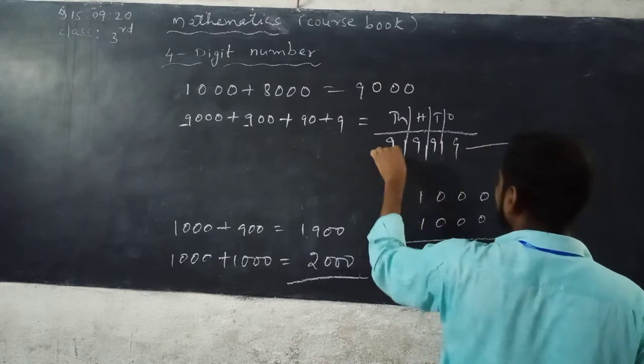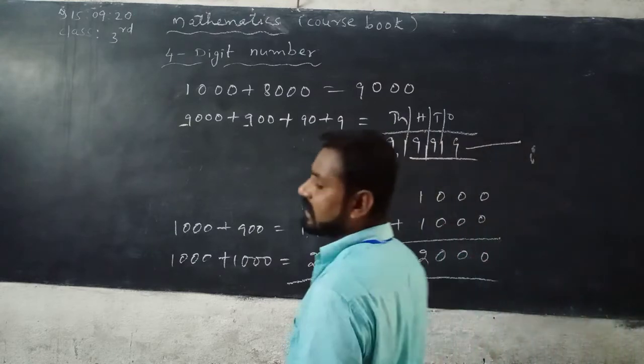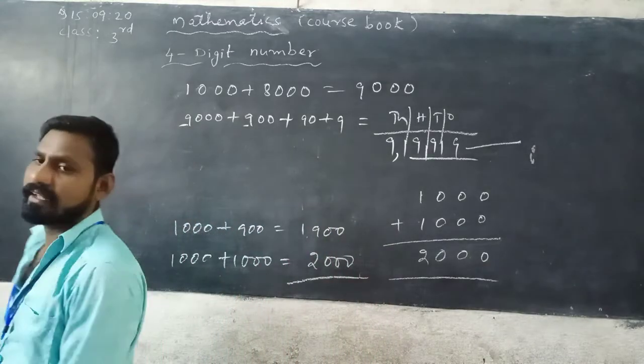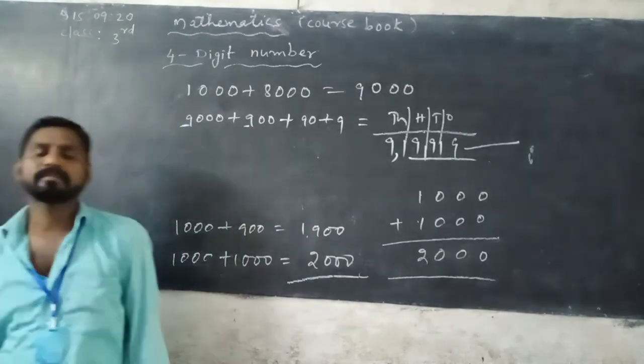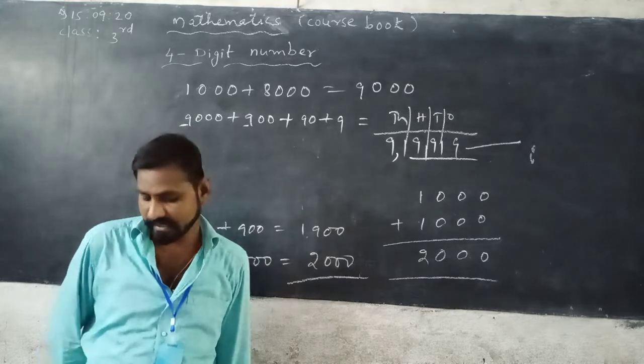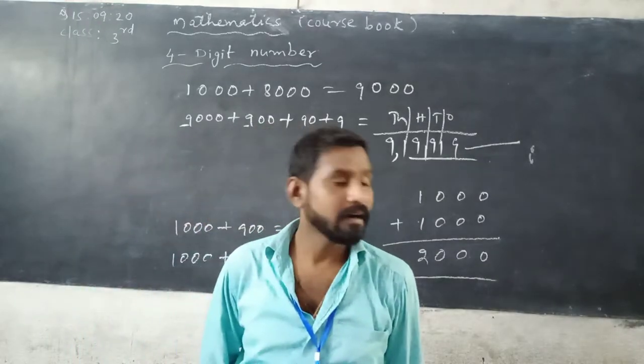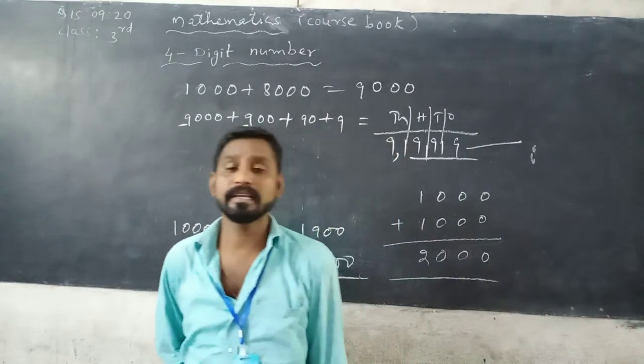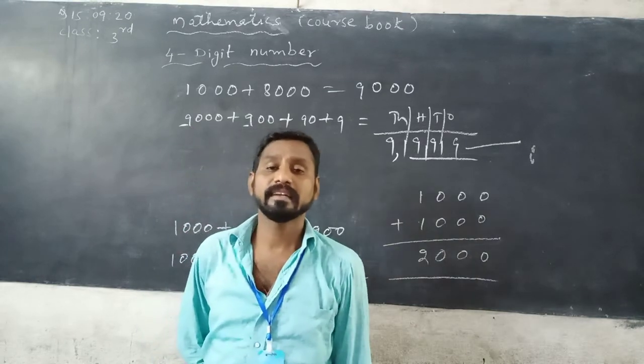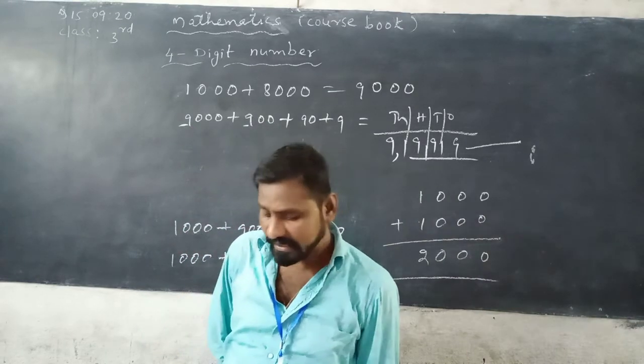So 9999. This is the biggest 4-digit number, the highest 4-digit number is 9999.